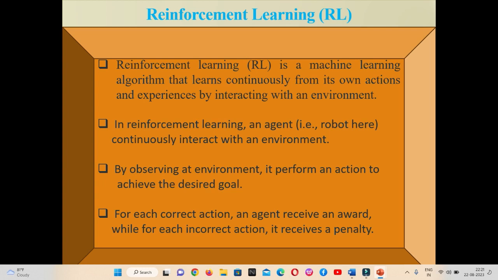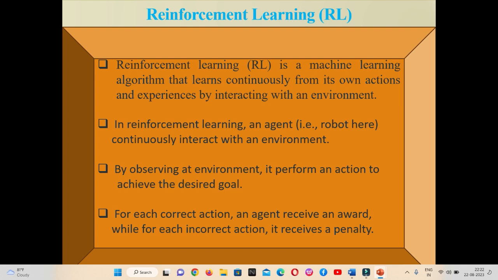In this video tutorial, I will be discussing reinforcement learning, which is a very important machine learning algorithm. Basically, reinforcement learning is a machine learning algorithm that continuously learns from its own actions and experiences by interacting with the environment. In reinforcement learning, there are two entities: one is known as the agent and another is known as the environment.